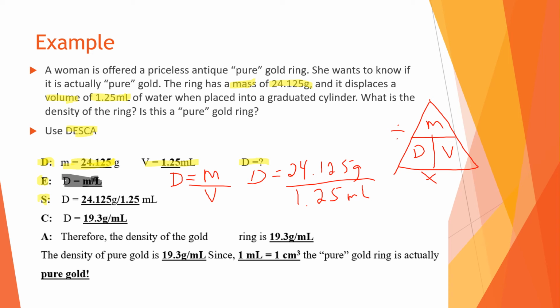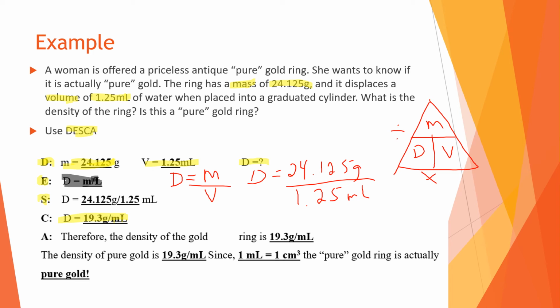If you plug this into your calculator, you should get 19.3 grams per milliliter. Okay, so I'll highlight our answer there. Calculation gives us 19.3 grams per milliliter.